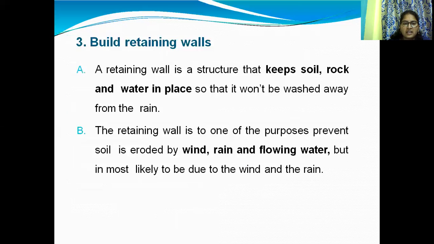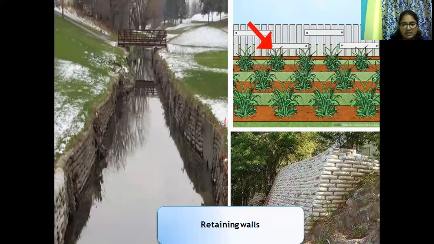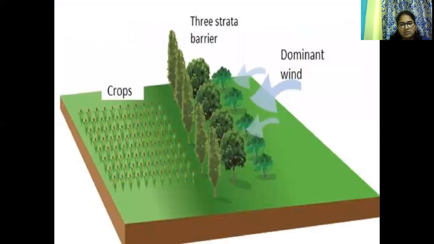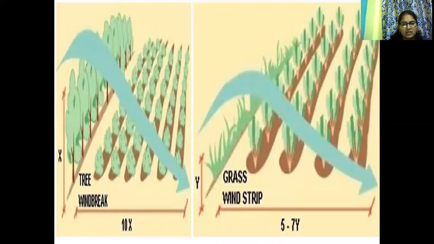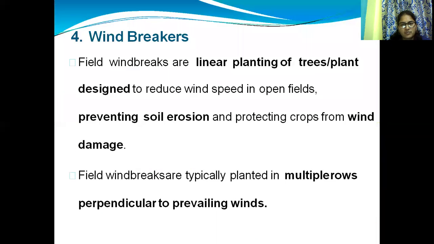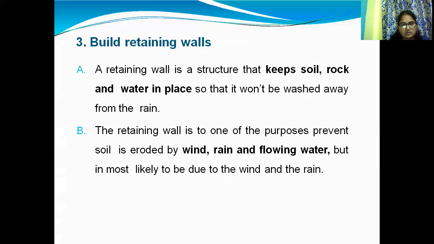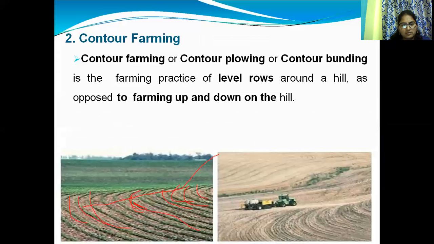On hillsides we can go for different ways. This is the retaining wall, one type of reducing soil erosion. On hillsides there is contour farming, the practice of farming in level rows across a hill, as opposed to farming up and down the hill.